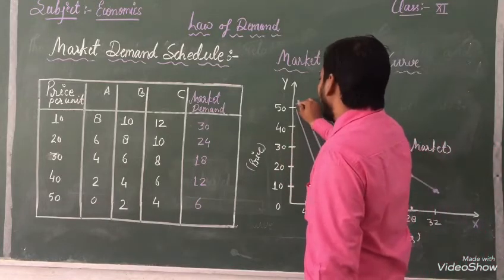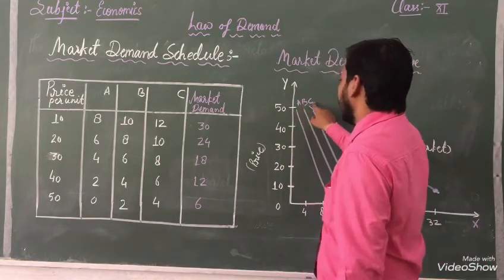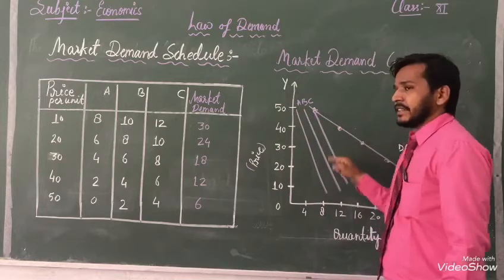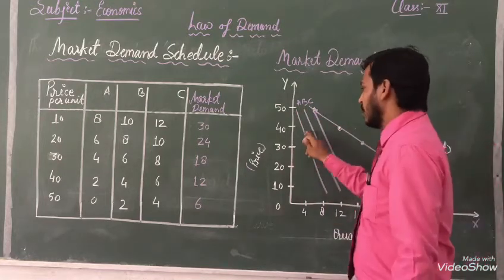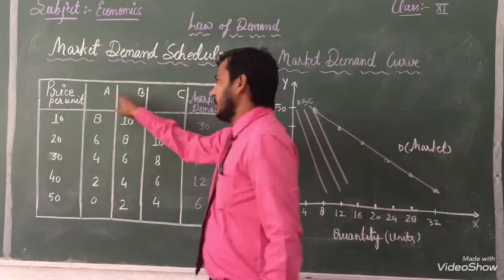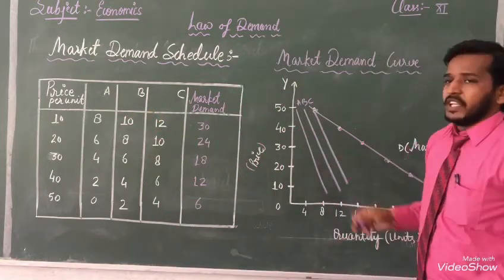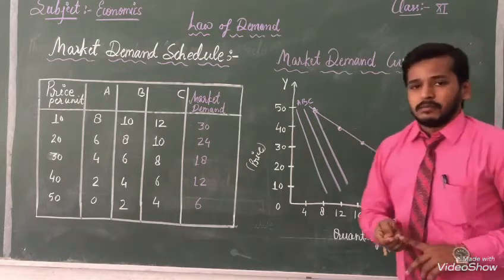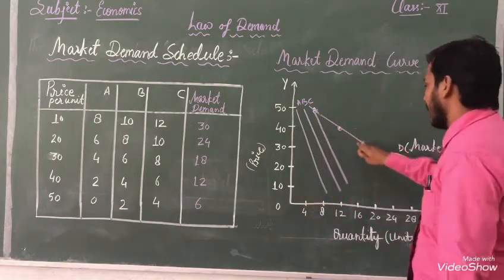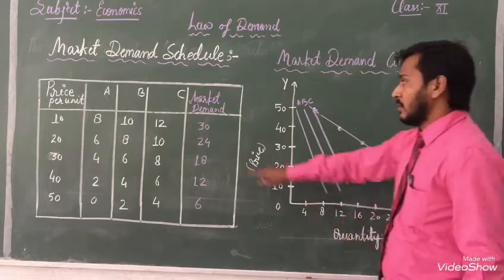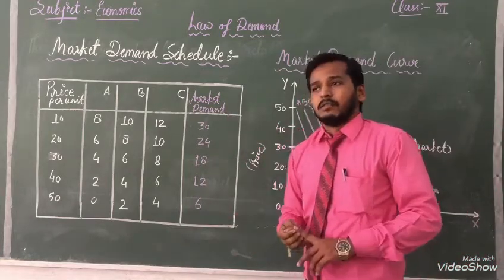A is here, A, B, C. Then A, B, C, I have represented this line. मैंने ये तीनों लाइन जो बनाया है A, B, C को रिप्रेजेंट करने के लिए दिखाया है. These show individual demand curves, but that line is showing you the whole market demand curve.